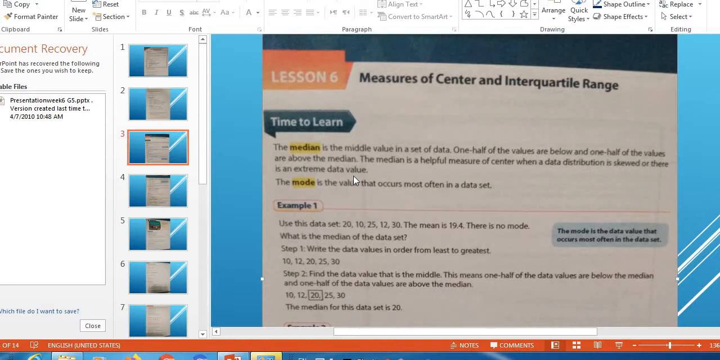I hope you're fine. Today we are going to have a lesson about measures of center and interquartile range. Time to learn. The median is the middle value in a set of data. One half of the values are below and one half of the values are above the median. The median is a helpful measure of center when data distribution is skewed or there is an extreme data value. The mode is the value that occurs most often in a data set.